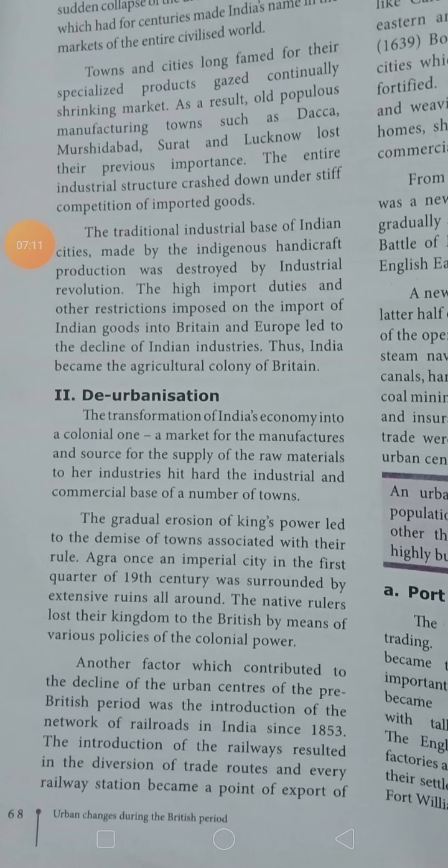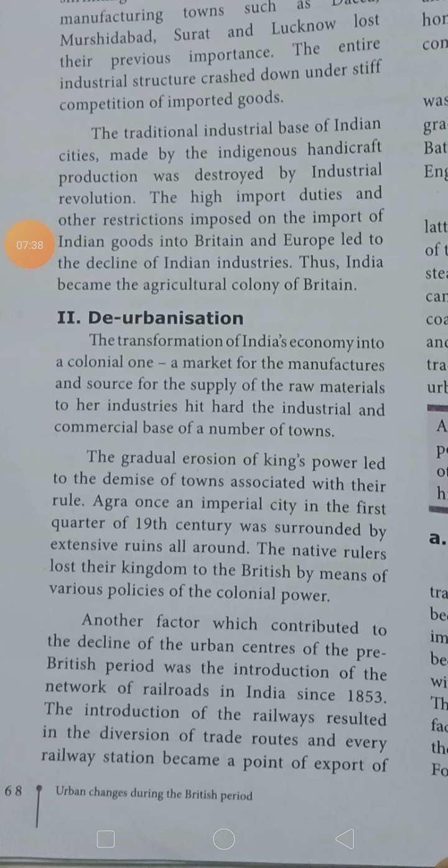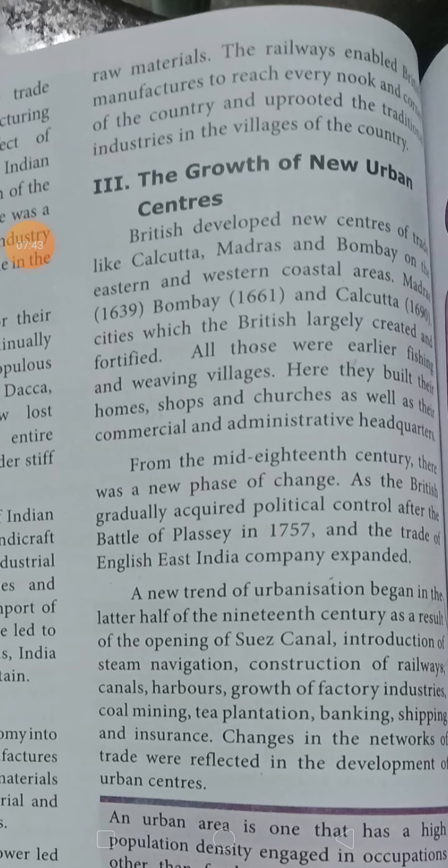Another factor which contributed to the decline of urban centers in the British period was the introduction of the network of railroads. This is another reason for the deurbanization. Since 1853, the introduction of the railways resulted in the diversion of trade routes, and every railway station became a point of export of raw materials.